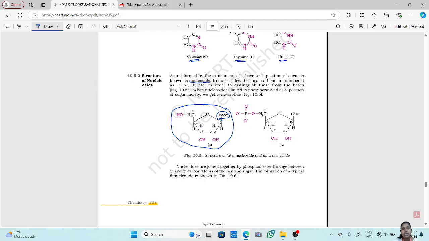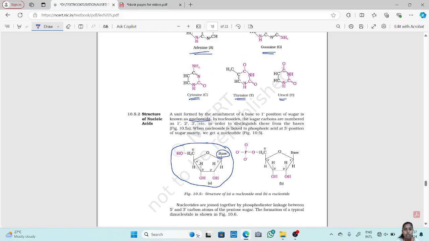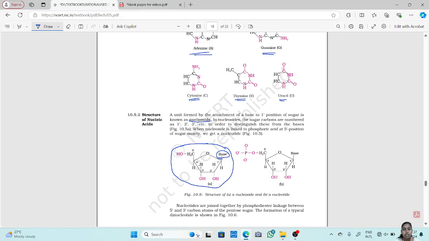In nucleosides, the sugar carbons are numbered as 1 dash, 2 dash, 3 dash, etc. in order to distinguish these from the bases. Now why they have numbered them as 1 dash, 2 dash is because you know the structure of base. If cytosine is attached to the sugar moiety, there are also carbon atoms in cytosine, no? So to distinguish them from these carbon atoms, the sugar's carbon atoms are labeled as 1 dash, 2 dash, 3 dash, etc.